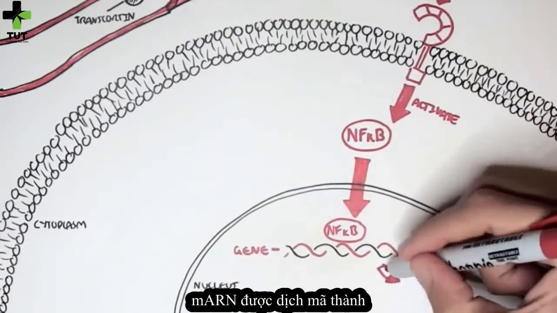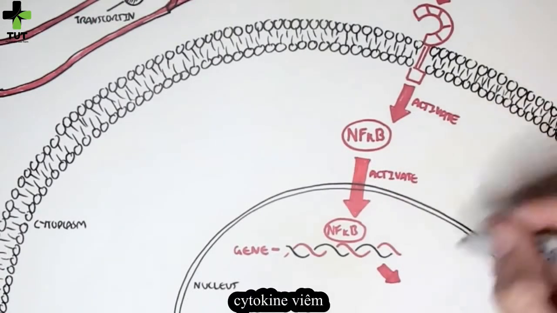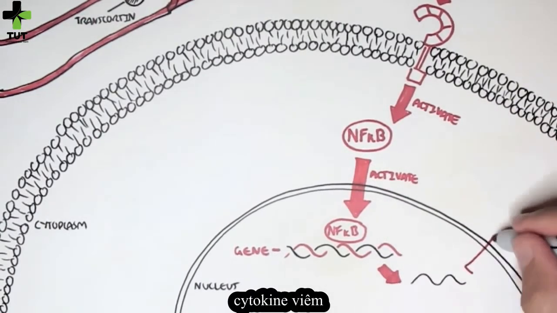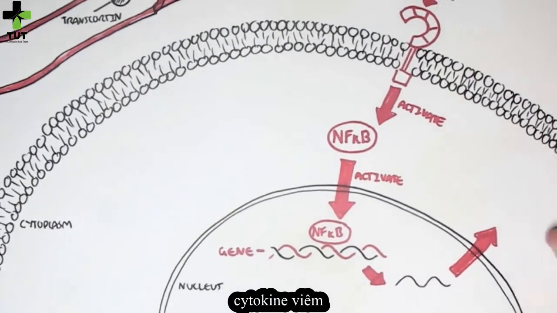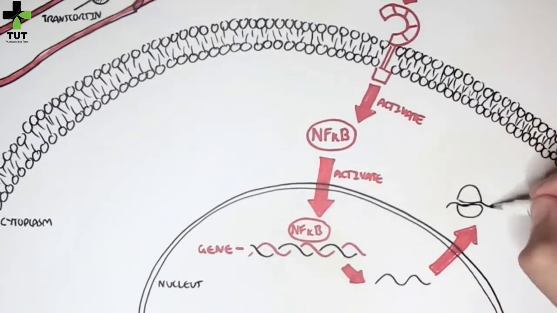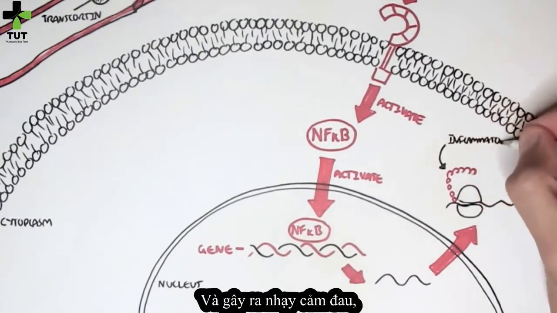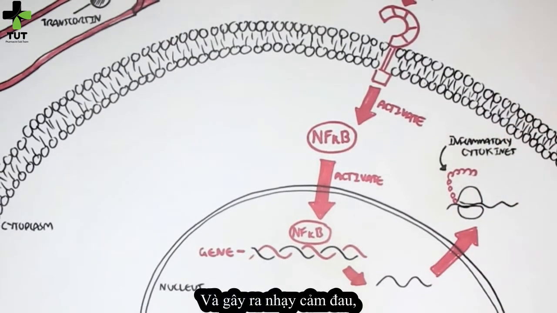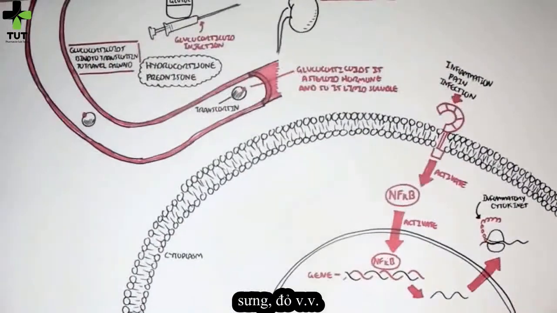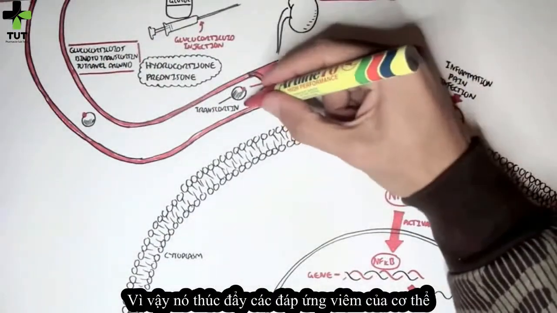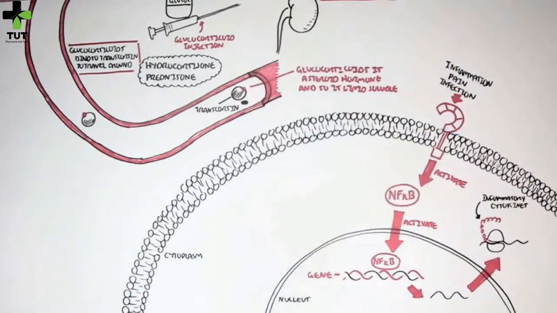The mRNA will be translated for inflammatory cytokines to promote the inflammatory response. And this may cause sensitization of pain, heat, redness, etc. So this will promote the inflammatory response.